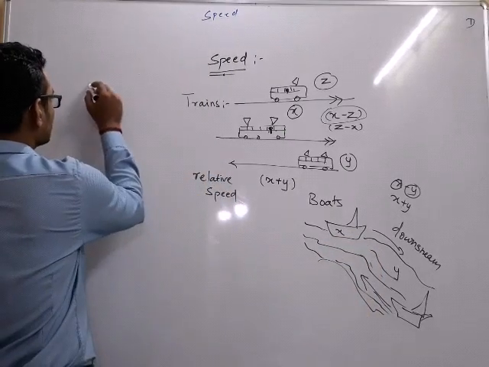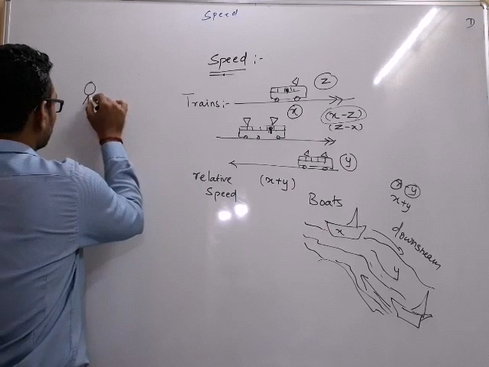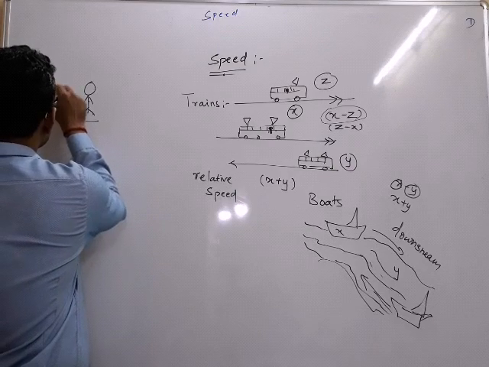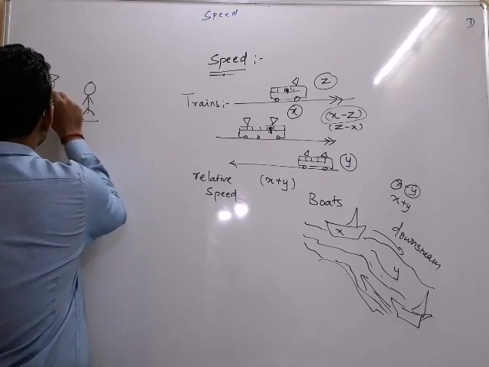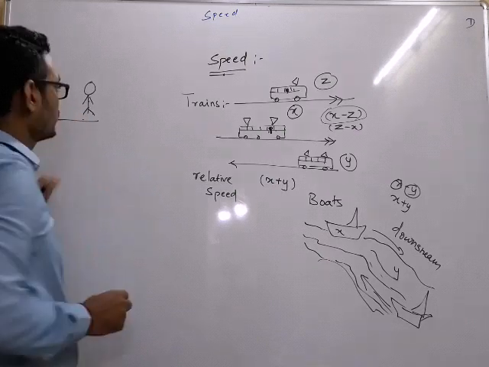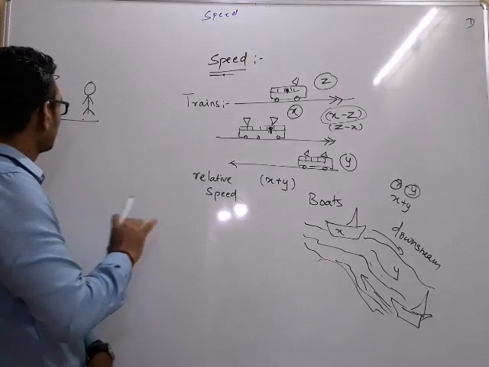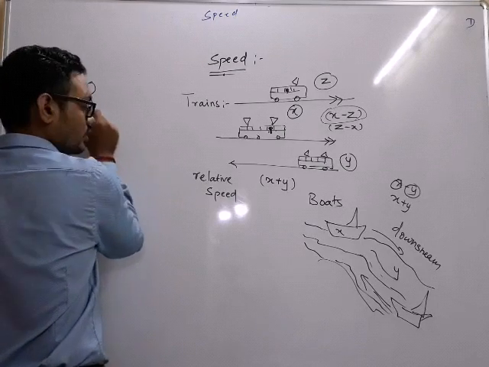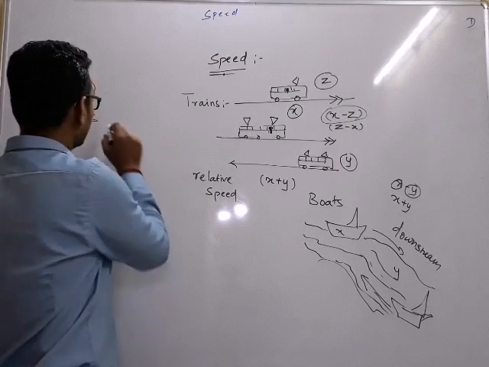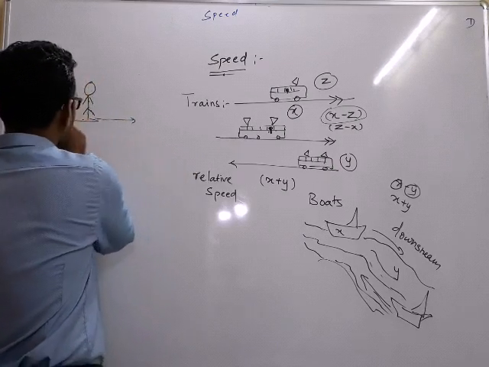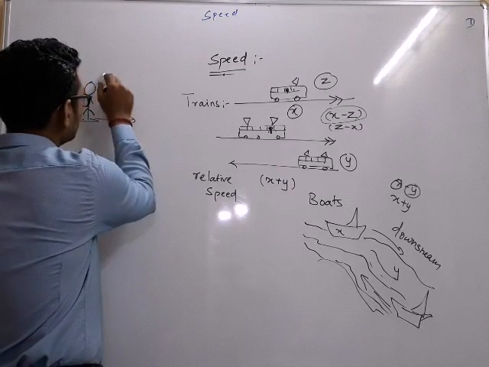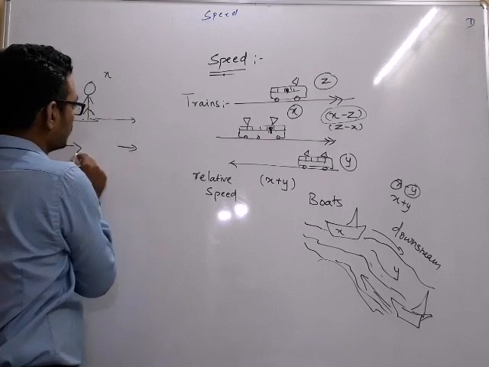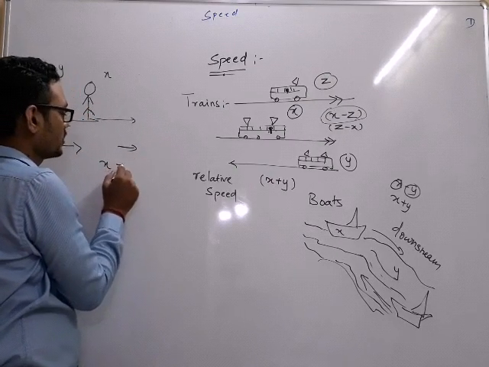What happens in scenario based questions is, there is one thief, okay, and here is one policeman with a hat, and the thief has stolen something and starts running, and this person sees the thief, he has seen it, and the moment he starts running, after a few seconds this person starts running. So this person's speed is x, this person's speed is y. Both are running in same direction. So relative speed will be x minus y.